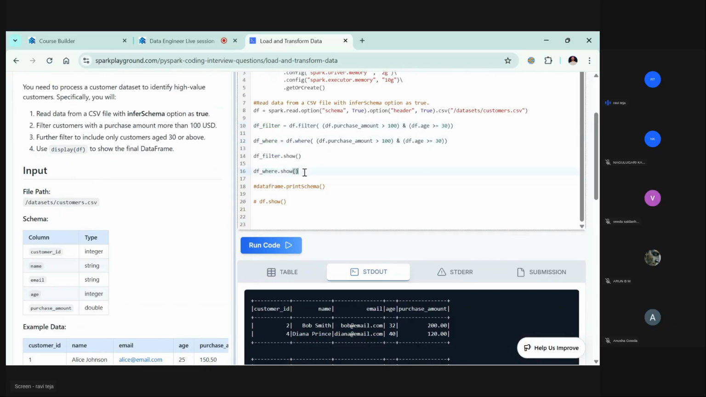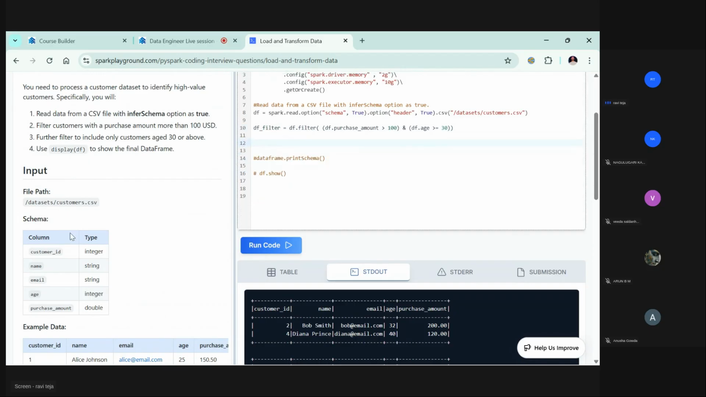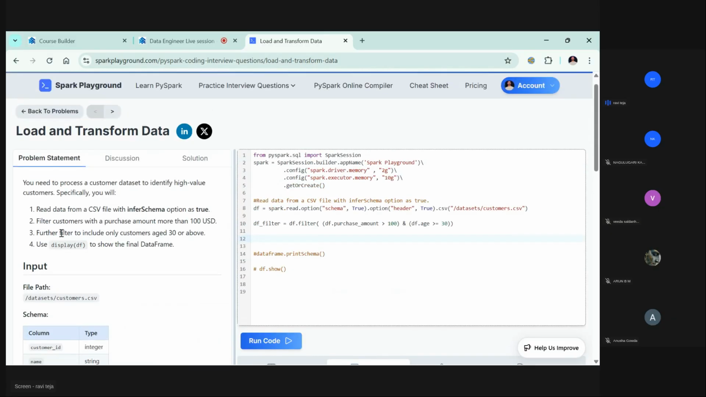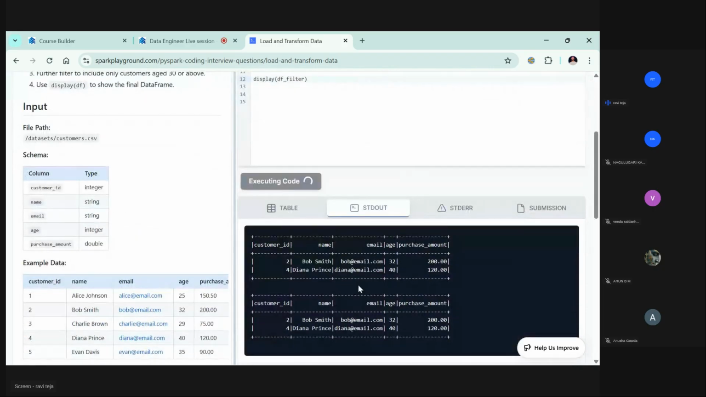Okay, so for now I'm ignoring these two. I'm not displaying anything now. Now I have a further filter to include only customers 30 or above. Now let's try to display the data frame. That's what they are saying, right? Display of df underscore filter. This is a very small problem, but I just wanted to touch base on the basics with you.